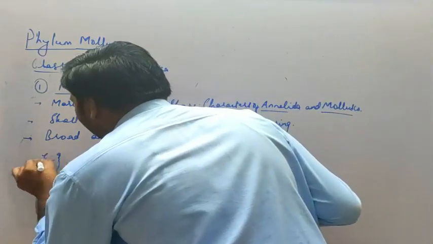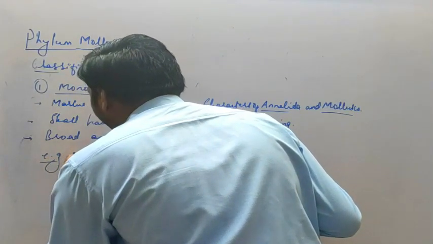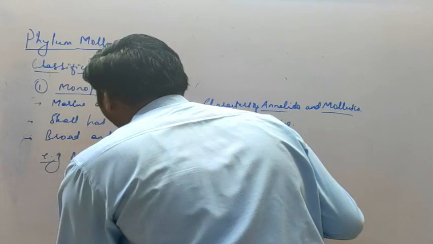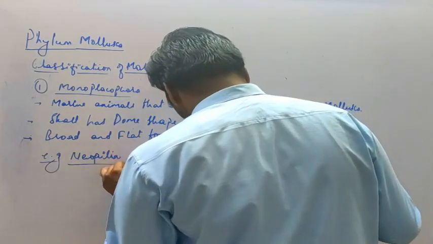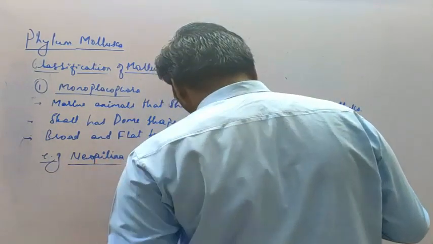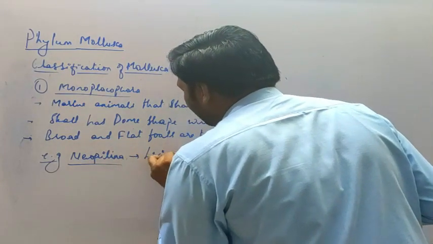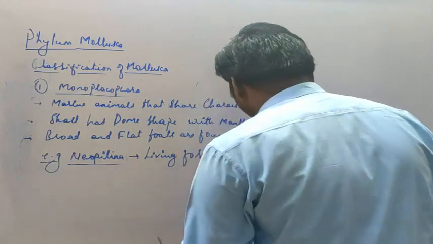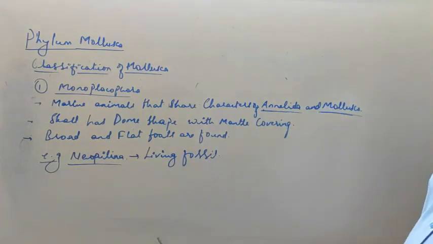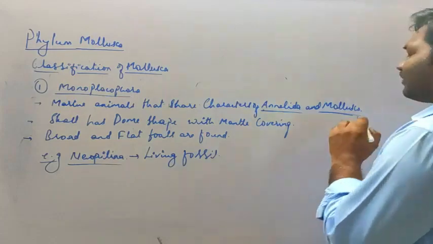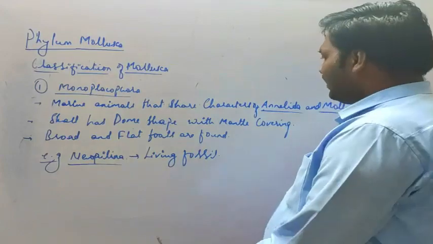Example included in this is Neopilina, which is also considered a living fossil, and shows the connecting link between the Annelida and the mollusca. Some characters are similar to the Annelida and some characters are similar to the mollusca, so it is considered the connecting link between the Annelida and mollusca.